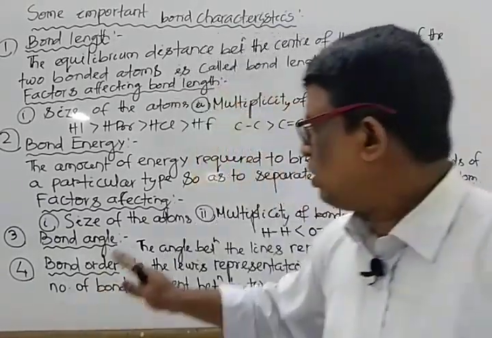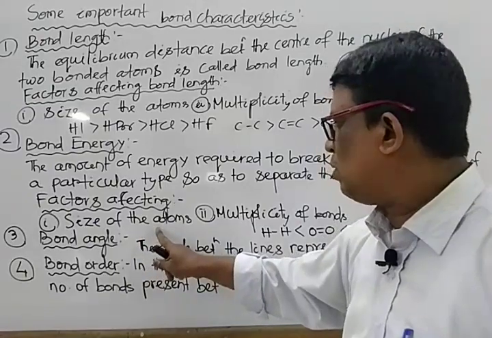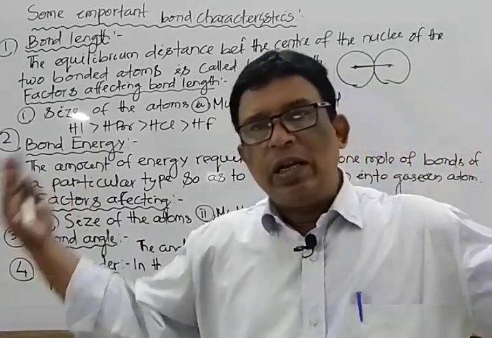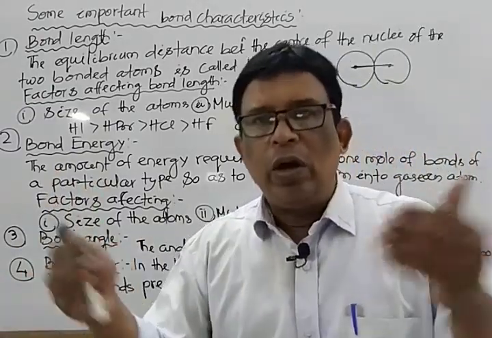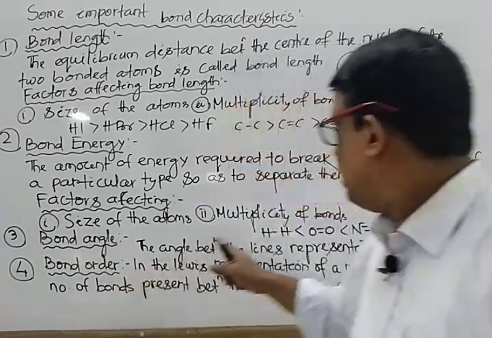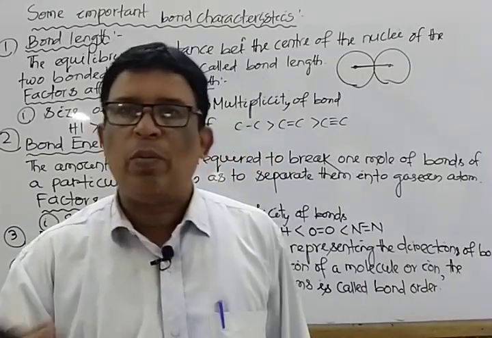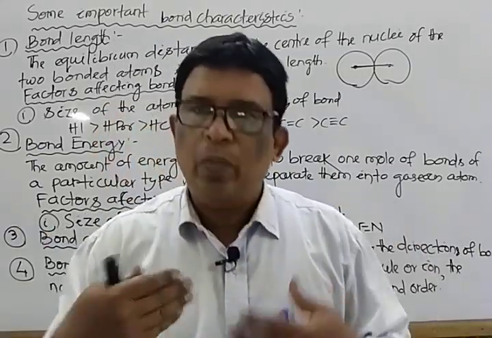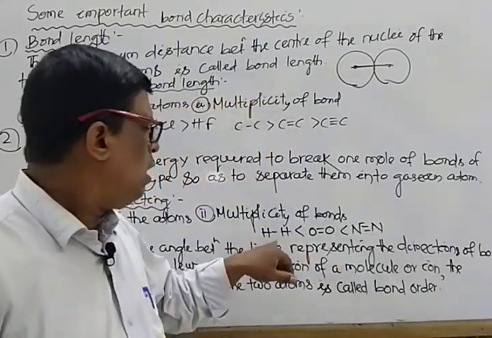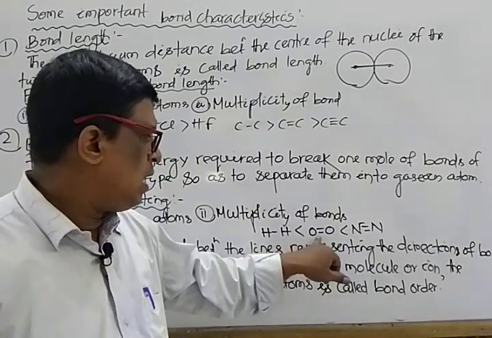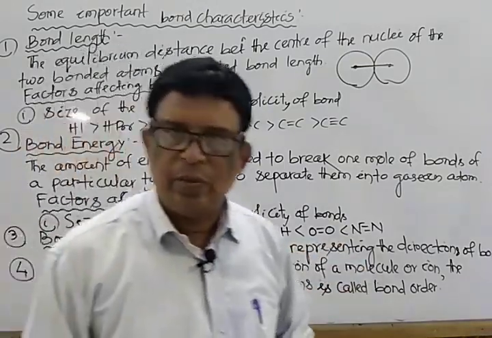So what are the factors affecting? One is the size of the atom. That means the higher the size of the atom, the lower the bond energy. And one is the multiplicity of the bond. That means the higher the number of bonds, the stronger the bond, and the bond energy is higher. For example, single bond is less than double bond, less than triple bond.